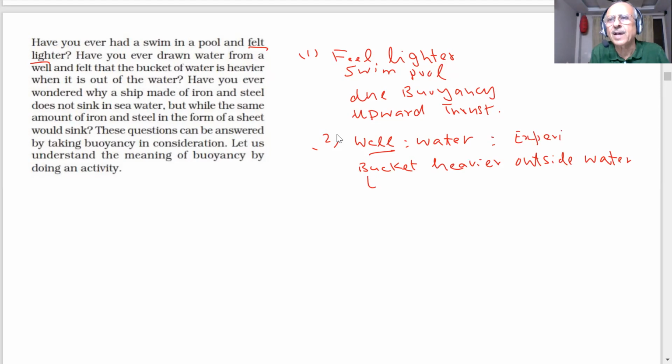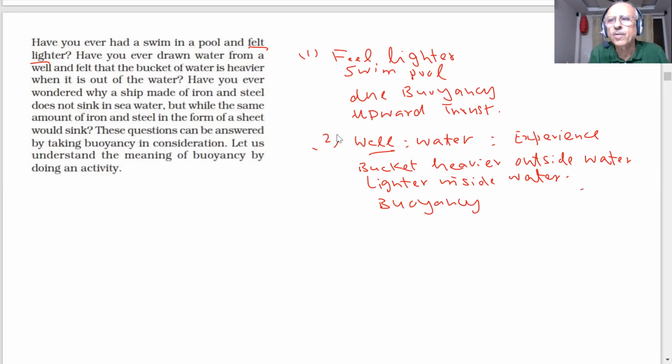Though the bucket's mass cannot change, what you experience, student, is that the bucket feels lighter inside the water. Why? Because of buoyancy. Now we start understanding what is buoyancy, student.